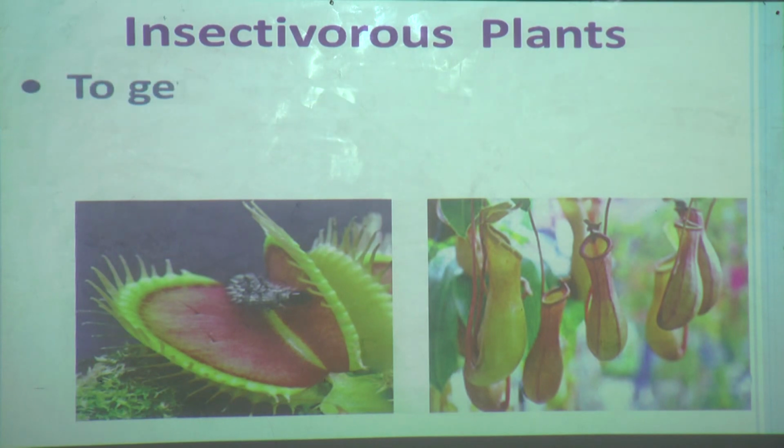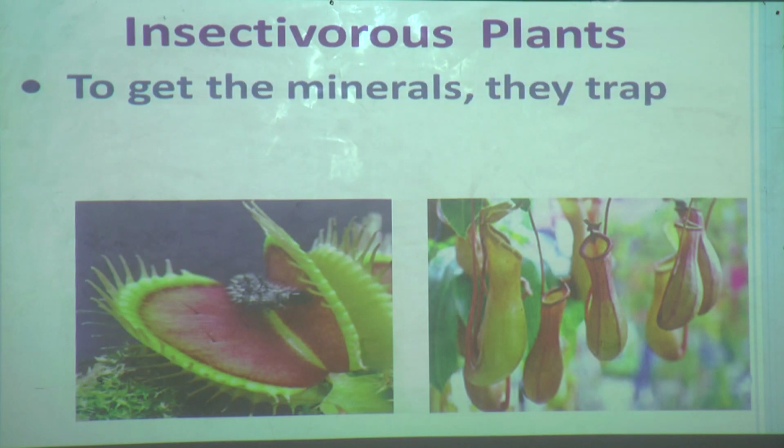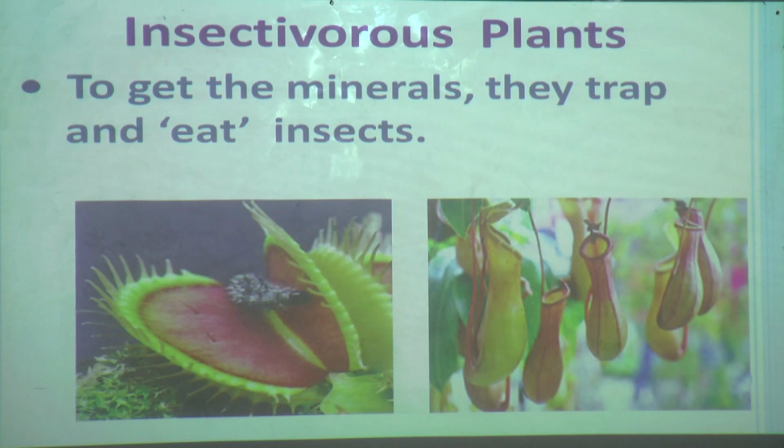So to get the minerals they trap and eat insects. Now you got the answer why plants eat insects. Now we will see how they trap and how they digest the insect.